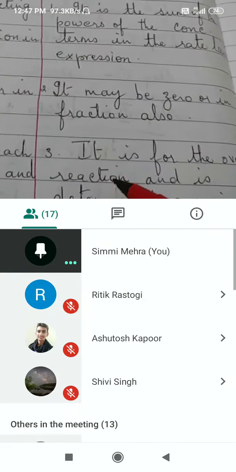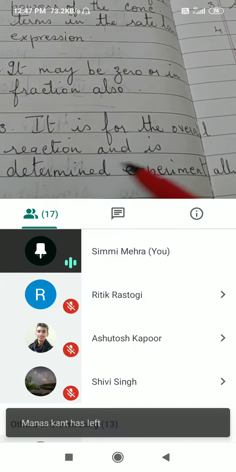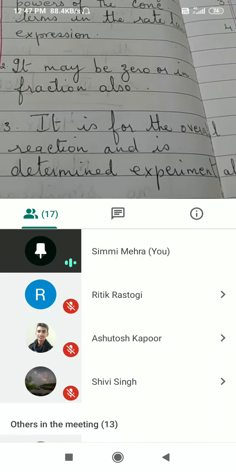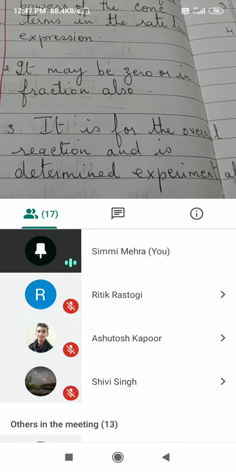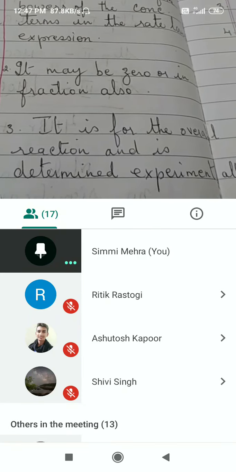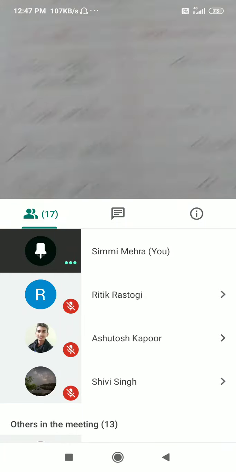What is the order of the reaction? It is for the overall reaction and is determined experimentally. This line is very important. It has got nothing to do with a balanced equation. Order of reaction cannot be determined by a balanced chemical equation.